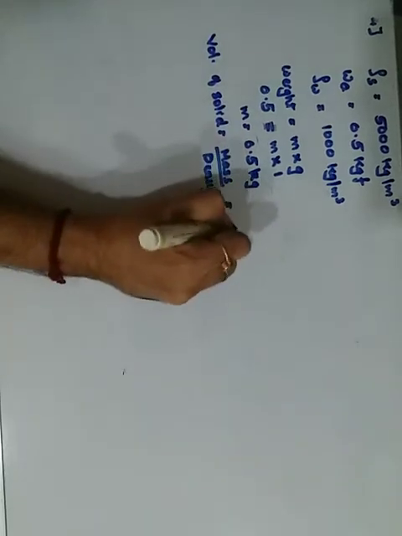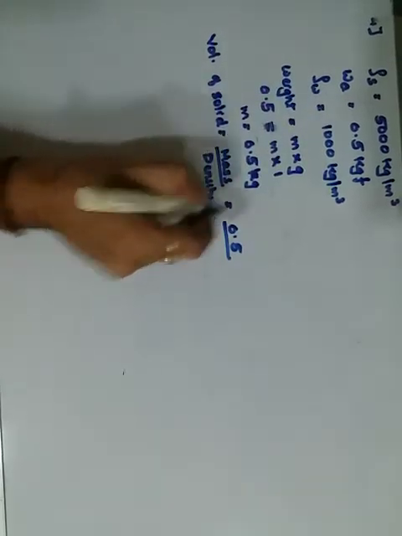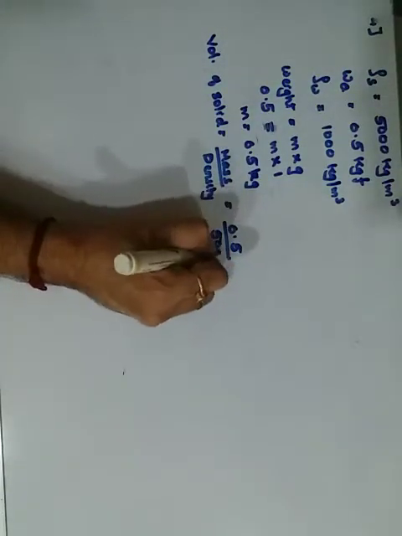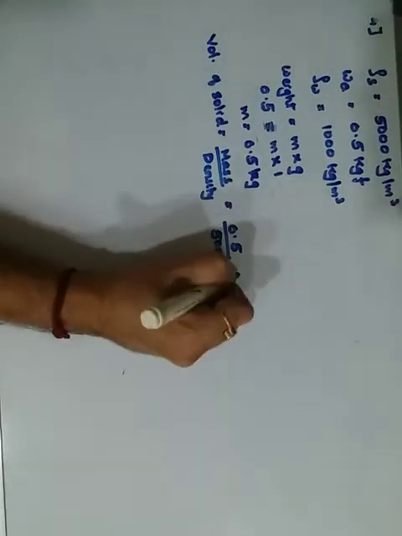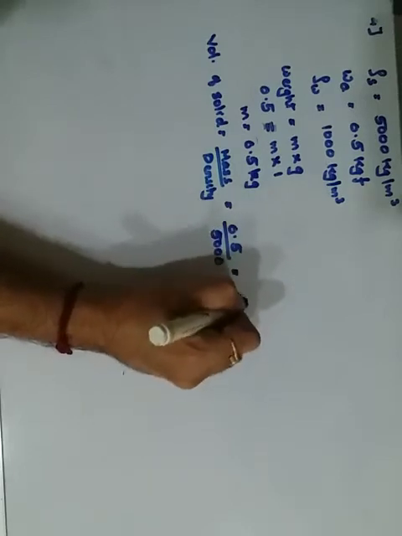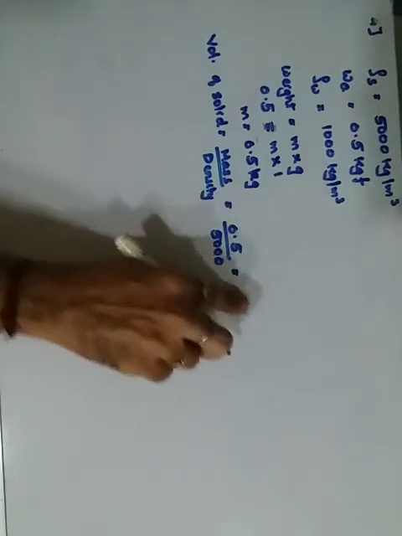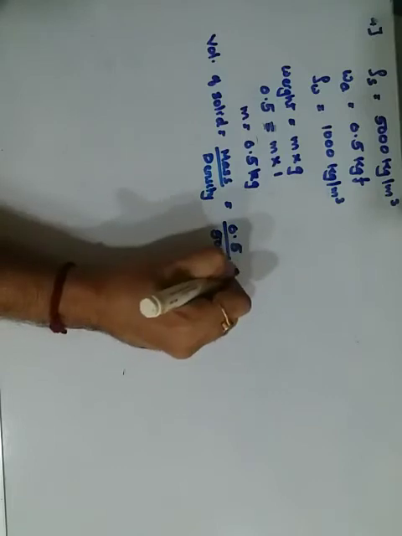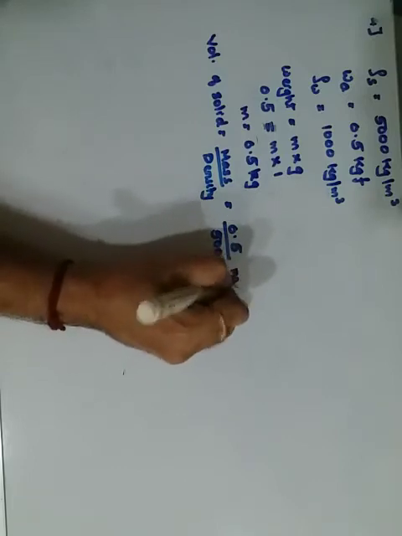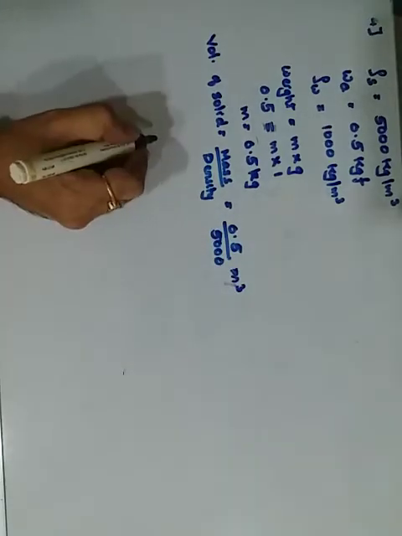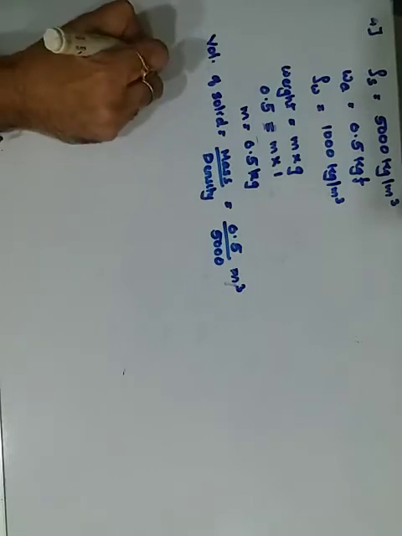Mass is how much? 0.5, and density is how much? Density of the solid is 5000. Let it be as it is, leave it this much. It is in meter cube. What we want first is the upthrust, for the apparent loss.